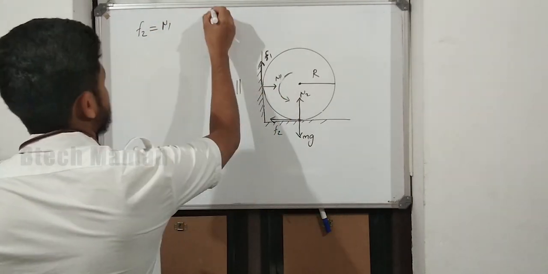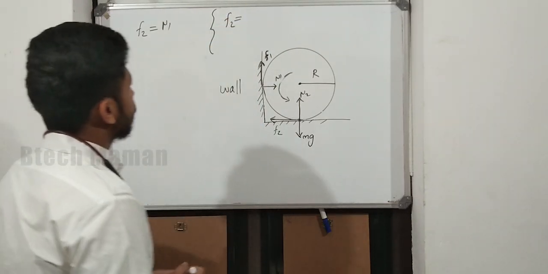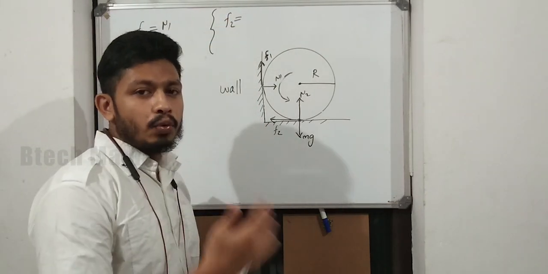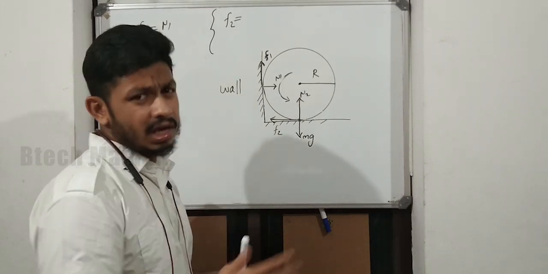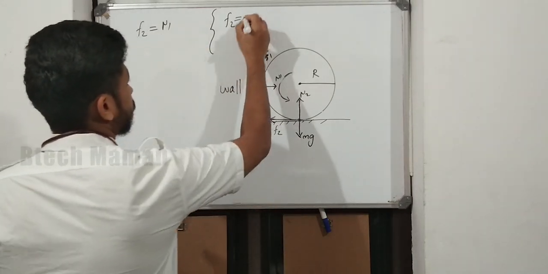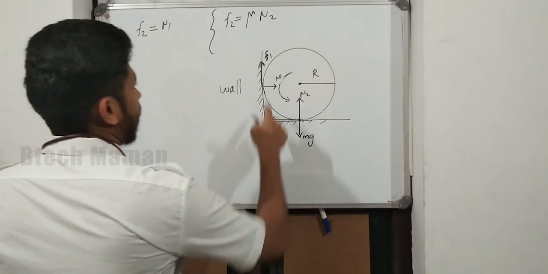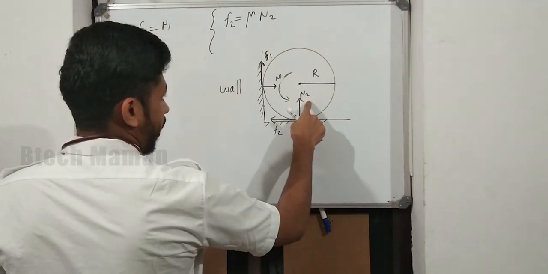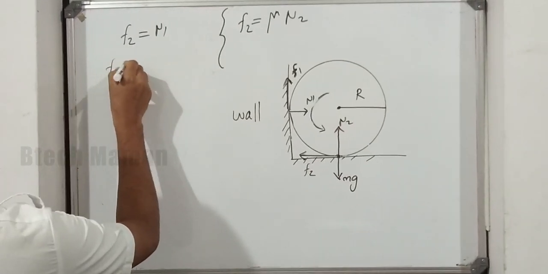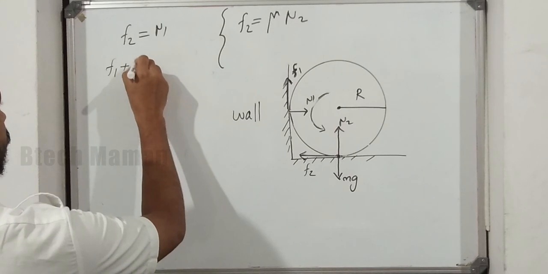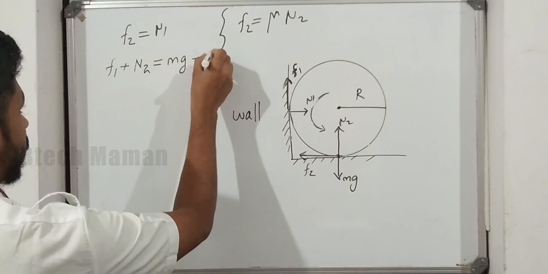Then what is the equation of F2? F2 is given by the equation of frictional force: F is equal to mu into normal reaction. The question says both walls have the same mu. So F2 is equal to mu into N2. And F1 is upward, N2 is upward, mg is downward. So we can write F1 plus N2 is equal to mg. This is equation number 1.